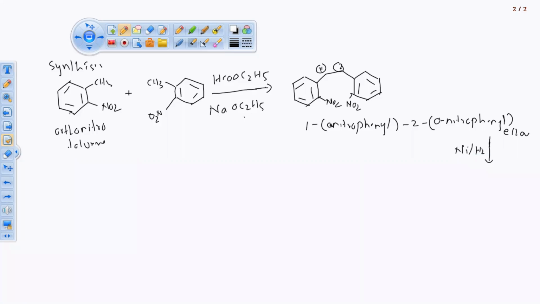Ni H2 in presence of Na, sodium and ethanol. So the bar what is showing over here, what we have to do, we have to dissolve the sodium metal into the ethanol. So ये dissolve होने के बाद ये solvent एक लेना है, nickel catalyst reduction करना है. In presence of nickel catalyst we have to do the reduction, then we have to add sodium in ethanol, that solvent we have to dissolve.